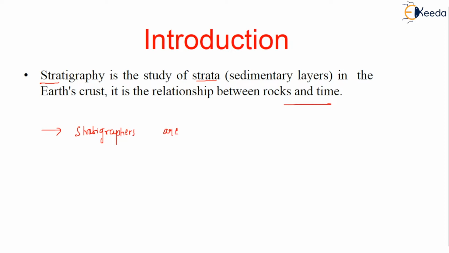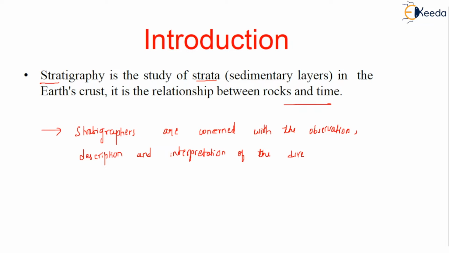Stratigraphers are concerned with observation, description, and interpretation of the direct and tangible evidence in the rock to determine the history of the earth.